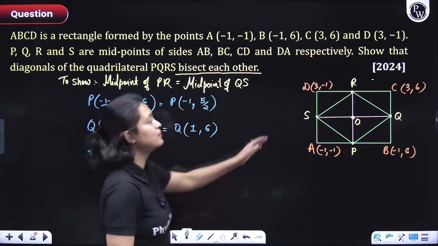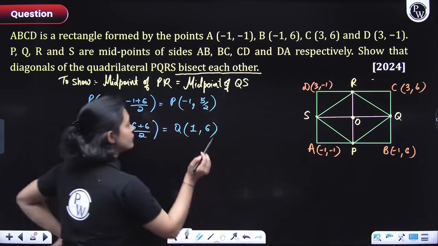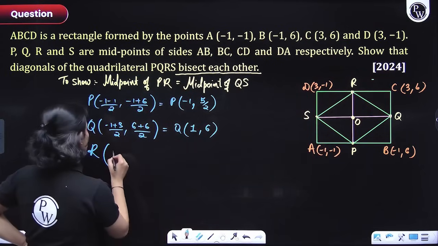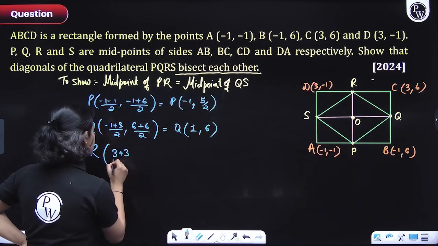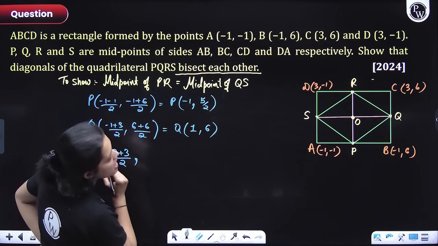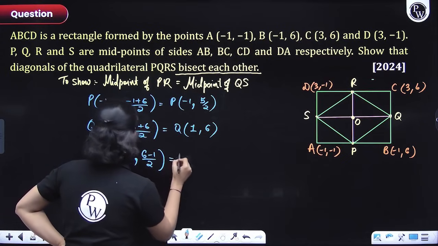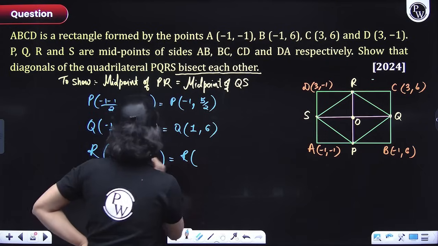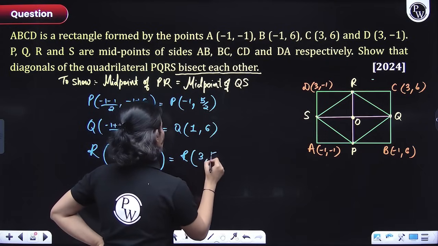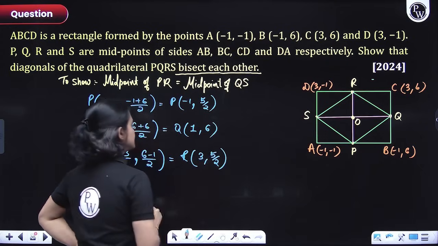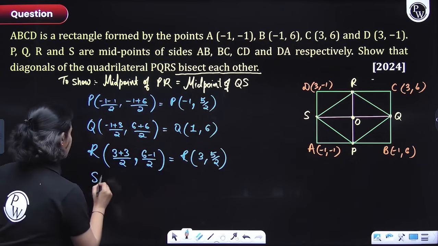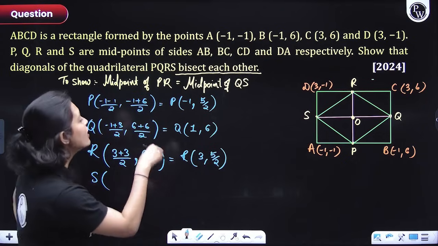Then next we have R, everyone. R is the midpoint of CD. So let's figure this out. 3 plus 3 divided by 2, 6 minus 1 divided by 2. So this will give us R's coordinates as 3, 5 by 2. And finally, let's figure out the value of S. S is the midpoint of AD, right?